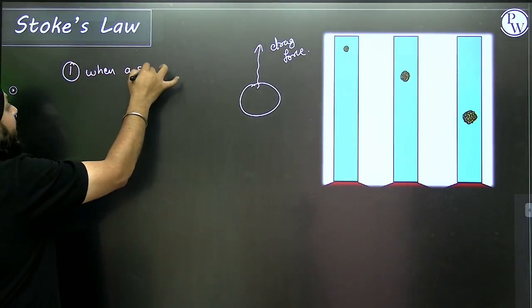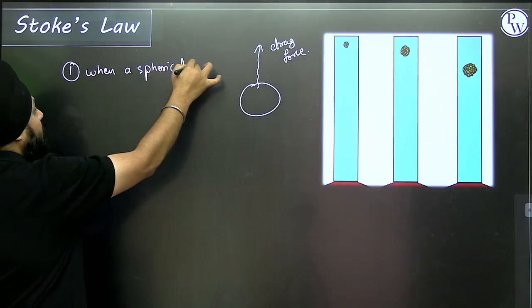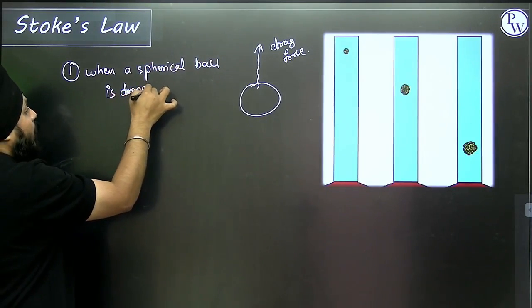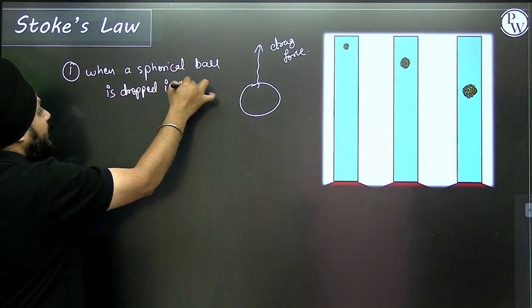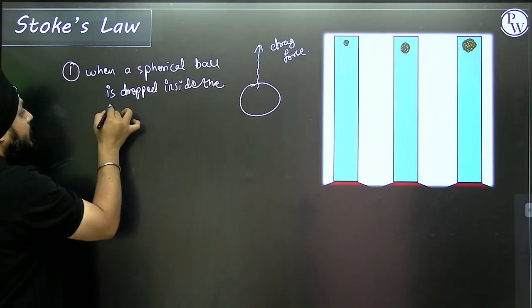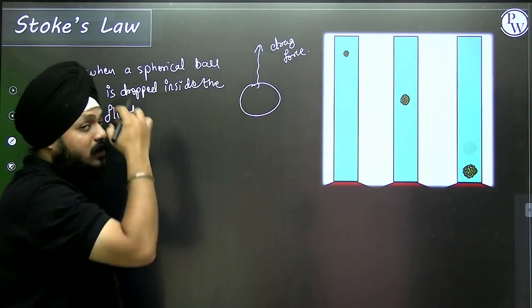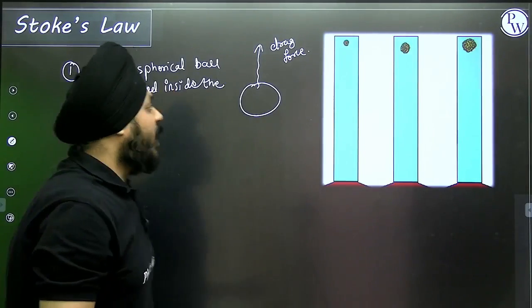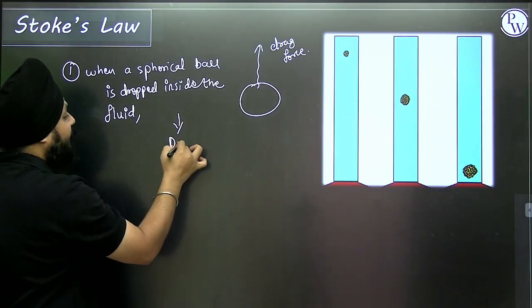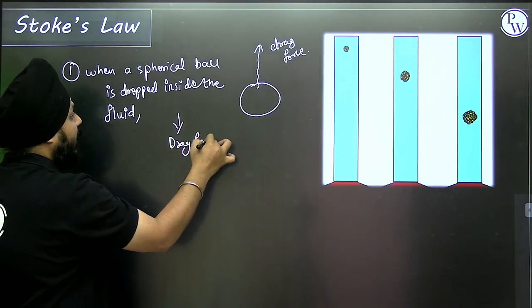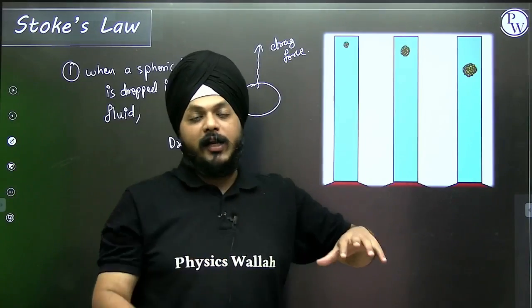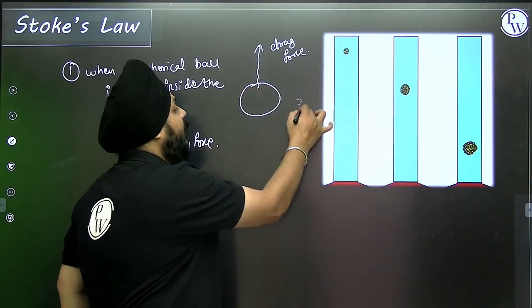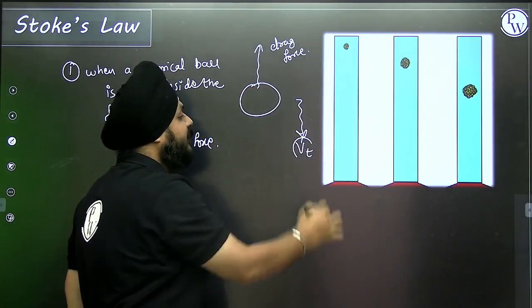When a spherical ball is dropped inside the fluid, one drag force is acting. That drag force tries to balance all the vertical forces so that this particle can move with constant velocity in the downward direction, that is terminal velocity.